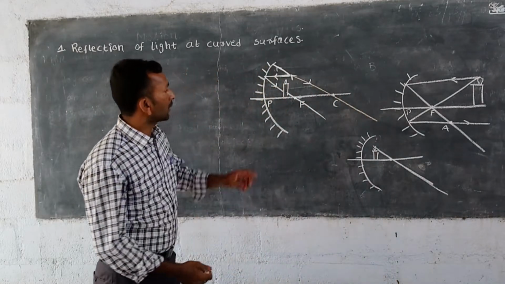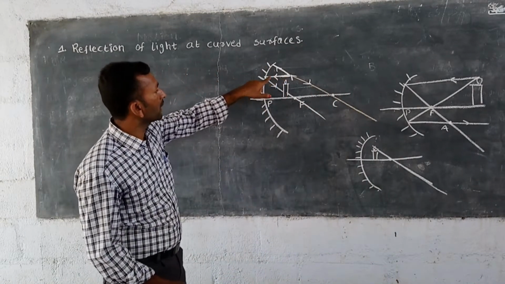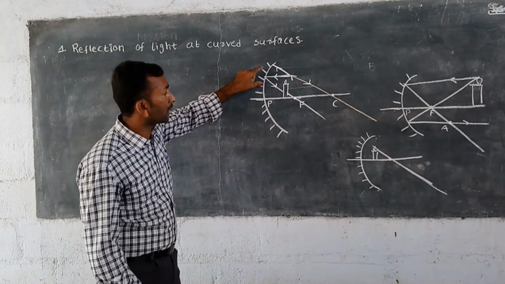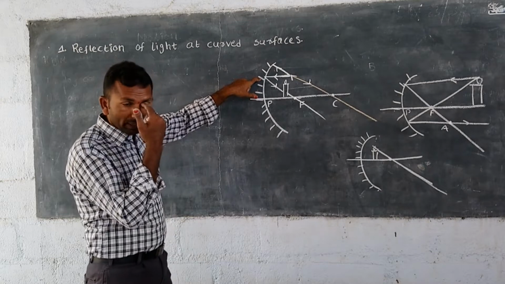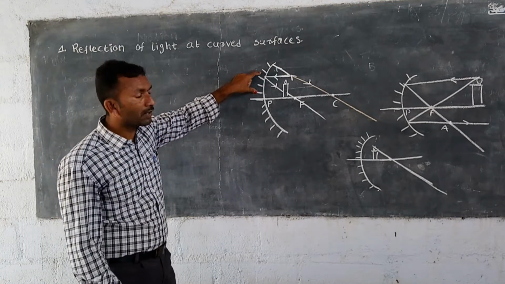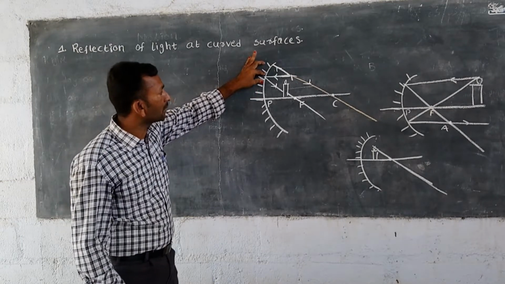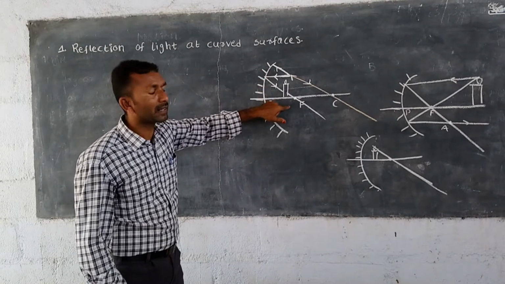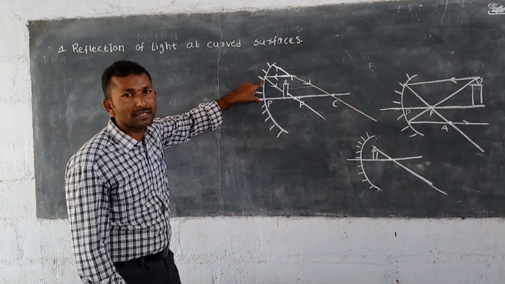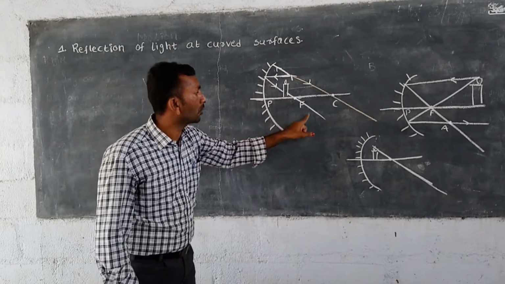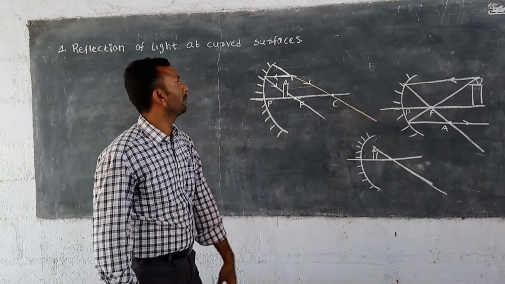So the first light ray, in which direction is it moving? In the direction parallel to the principal axis. The light ray is going towards the surface of the mirror, and after incidence on the mirror surface it will be reflected back. If any light ray is passing parallel to the principal axis, after incidence on the mirror, it always goes through the focal point of the mirror.